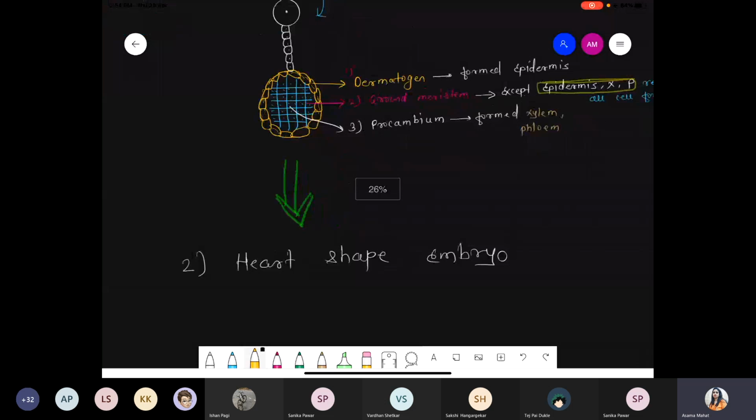See, I'm not showing exactly, but remember, dermatogen is the outer one. Below the dermatogen there is the presence of the ground tissue. And whatever cells are present at the center, suppose these are the central cells, that is called which cell? Procambium. Got it? Procambium. Okay, ma'am, got it. See, you have to draw it randomly because embryo, you know very well, is a mass of cells. So there is no proper differentiation.